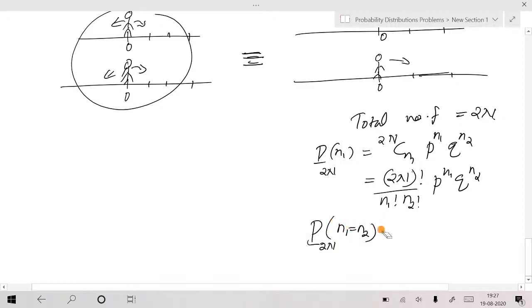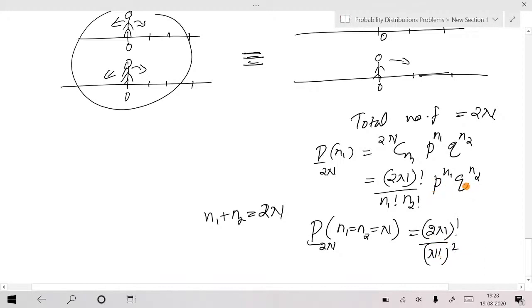So n1 equal to n2 means that's equal to half of this one. Am I right? Because n1 plus n2 is 2n, so if n1 is equal to n2, that should be equal to n actually. So I can write it as 2n factorial divided by n factorial whole square.